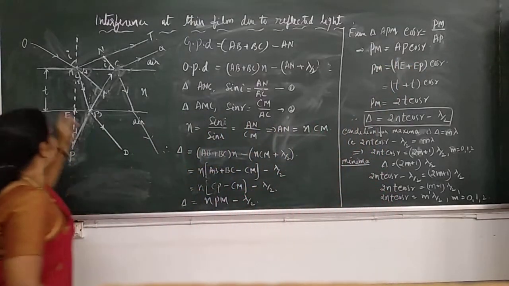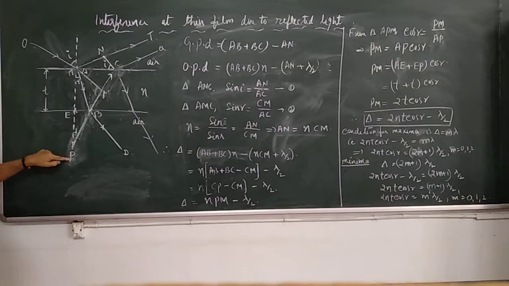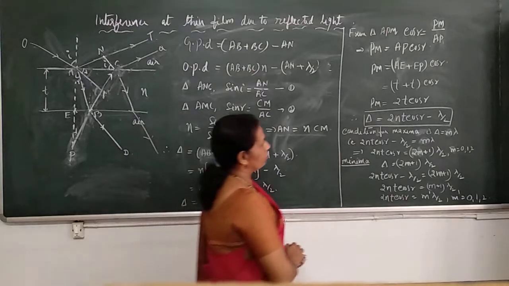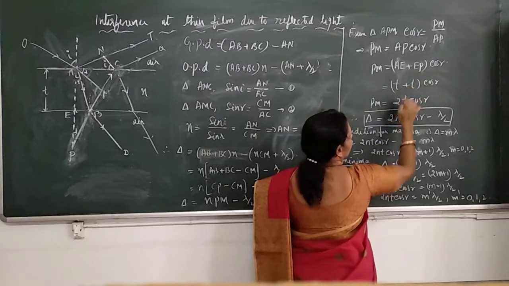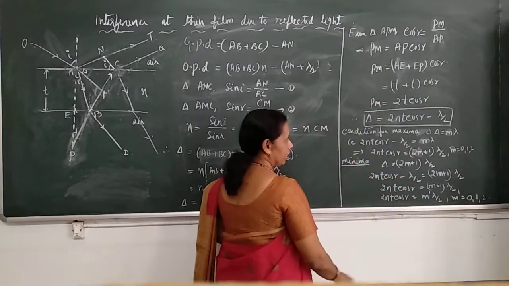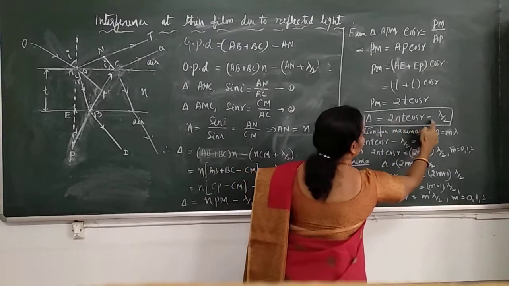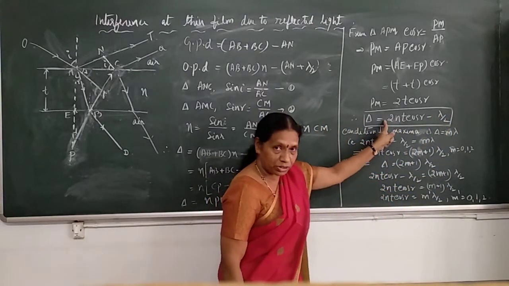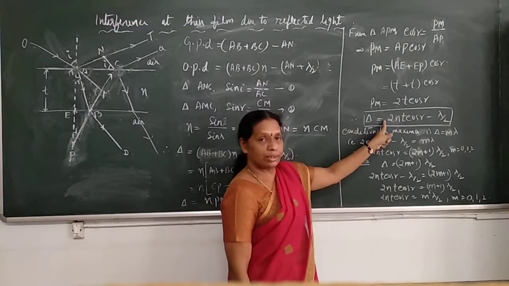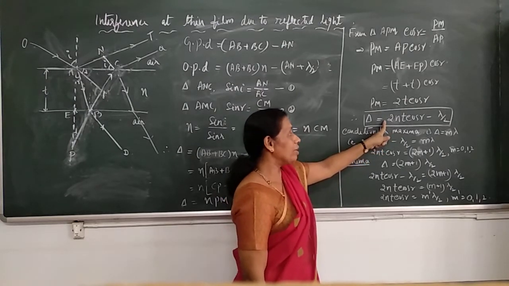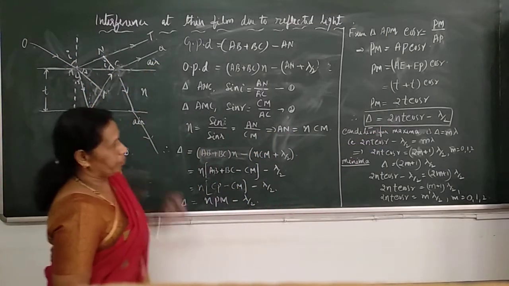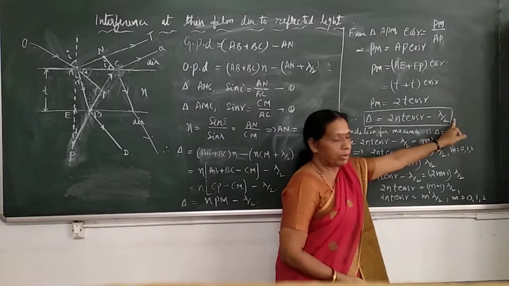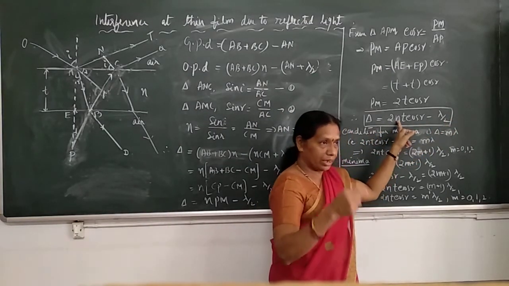What is AP? AP is nothing but AE plus EP. AE is equal to T, and EP is also equal to T. So AP becomes 2T, and PM is 2T cos R. Hence, delta is 2 N T cos R minus lambda by 2. This is the expression for the total optical path difference introduced between the two reflected rays, AT and CQ. Delta is 2 N T cos R minus lambda by 2, where N is the refractive index of the material of the film.